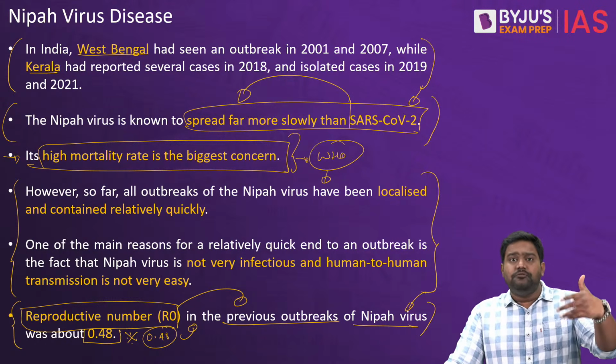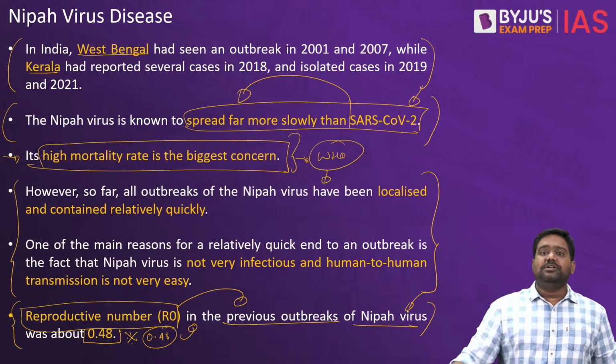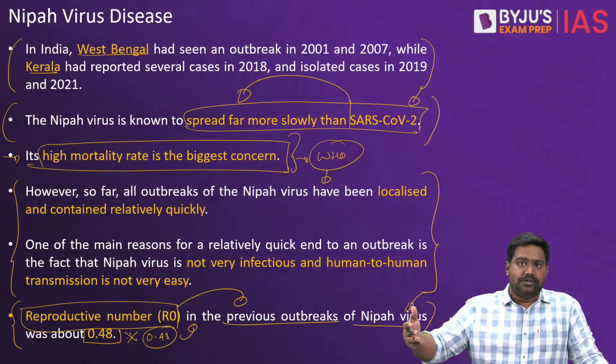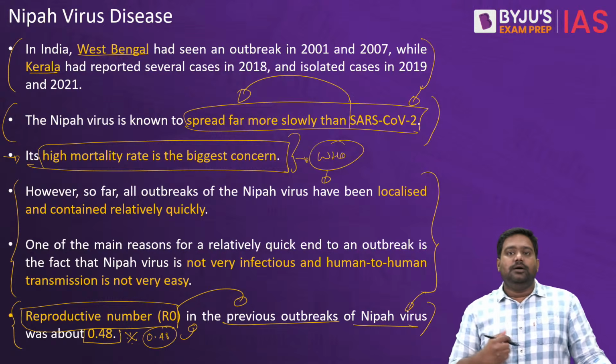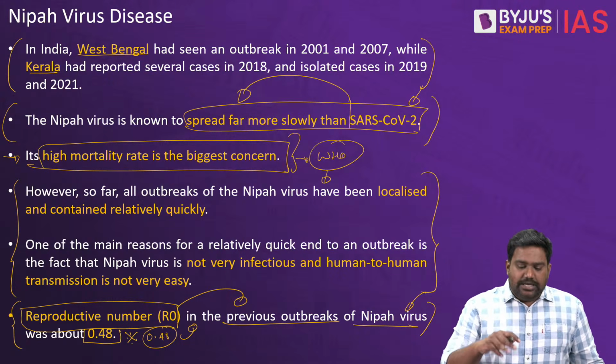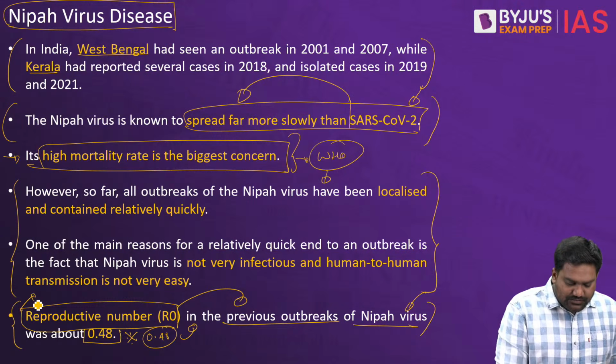In case of COVID-19, for example, and other epidemics, pandemics we have seen, the R0 number would be 1, 1.5 or 2 or even above that, which means each infected person was spreading the disease to more than one person, up to 2 or 3 people. That is where you see an exponential rise in the cases. This does not happen in the case of Nipah because its R0 is very less.